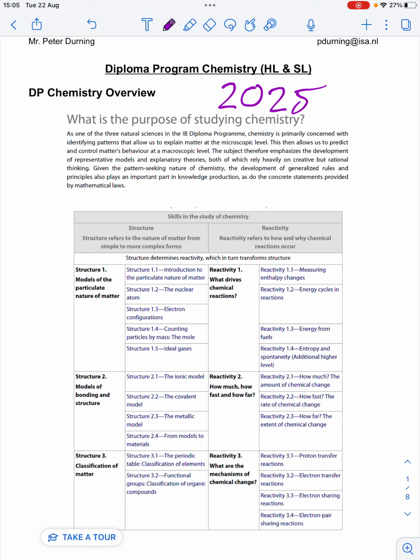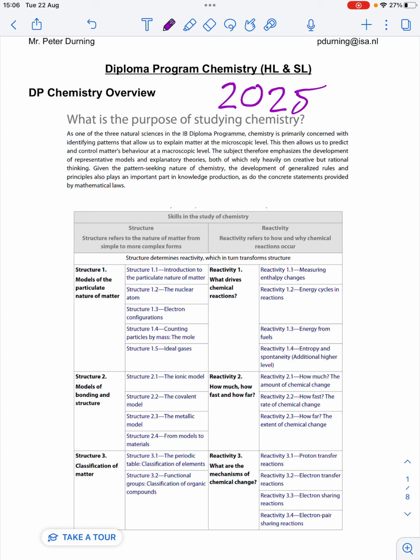So what is chemistry? Well, chemistry is going to be the study of matter, and so that means we're going to be studying the particles that make up all matter and the interaction of those particles. And so that means we're going to be looking at the bonds that they form and the structures that they form, but also how those particles can change, or how the interactions and bonds between those particles can change through